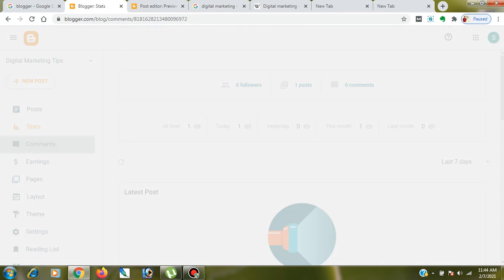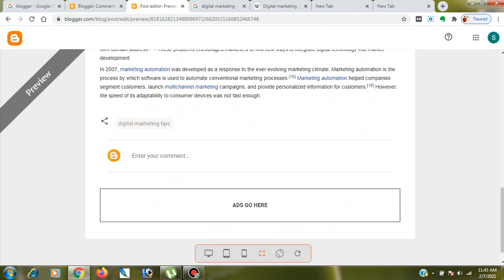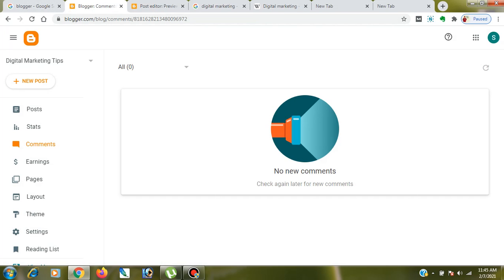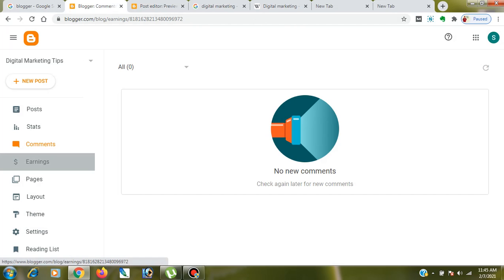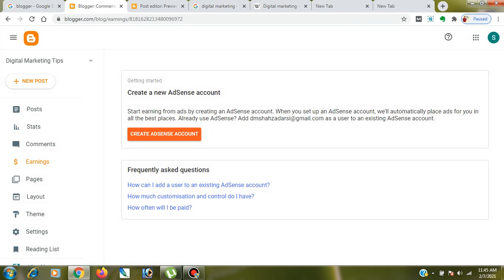Comments, if someone comments on your blog, you can find that within the comment section. Earnings, if you monetize your Blogger platform, you can monetize it through Google AdSense, when you have around 25 to 30 posts, each post around 1,000 words long, unique posts.